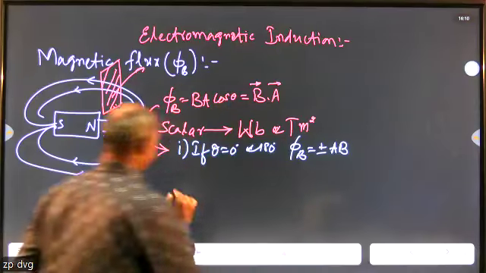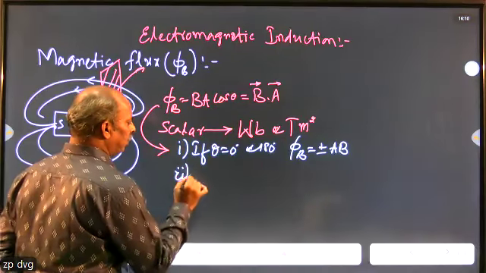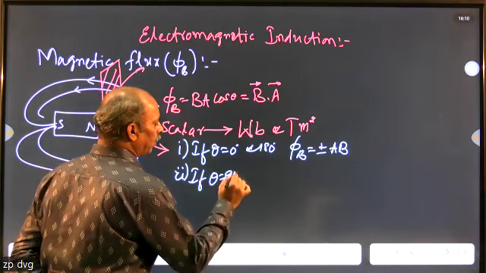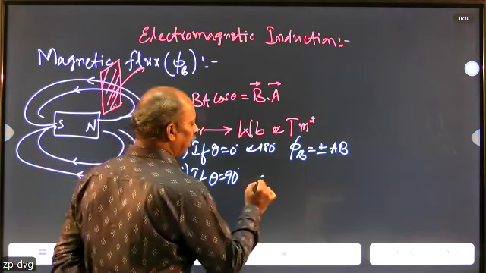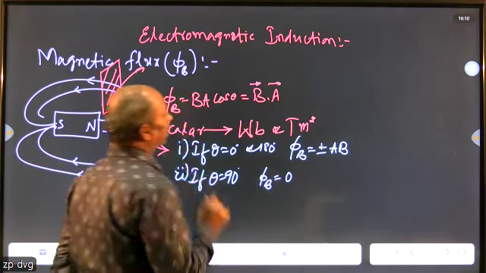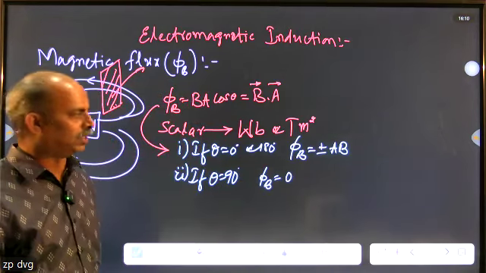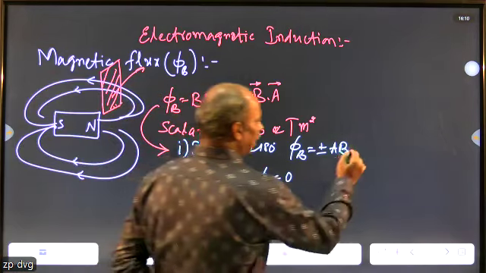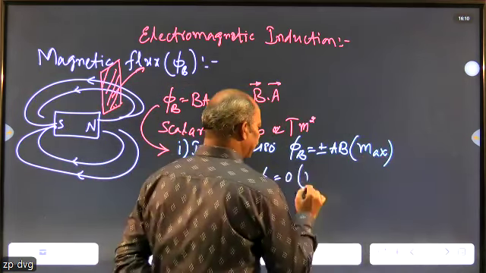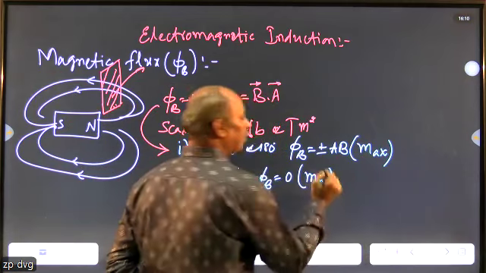And similarly, if theta becomes 90 degrees, in that case, the magnetic flux is given by 0 because cos 90 is equal to 0. So from this it is clear that in the first case, the flux is going to be maximum, and in the second case, the flux is going to be minimum.